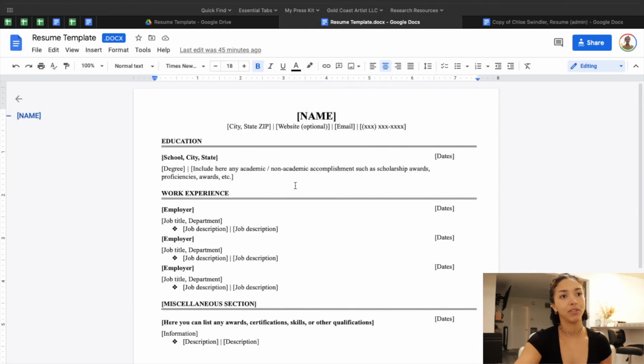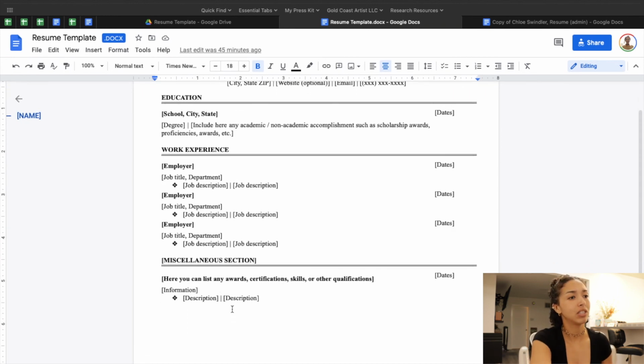So from here, you'll just fill in your information. So if you have no idea where to start, starting with filling this in would be a great place to start the journey of creating your online portfolio and your resume. So you put your name, you can put your city, your website, email address, phone number, your education. I've kind of outlined what you should put and where. And I'd recommend, if you have at least 3 employers that you've worked for, putting at least 3 on there, and then you can have a miscellaneous section, or you can have an awards section here and special skills or certifications. So it's really up to you how you want to make it.